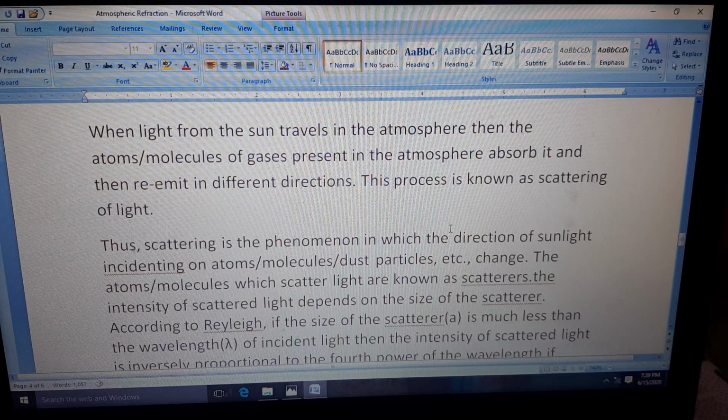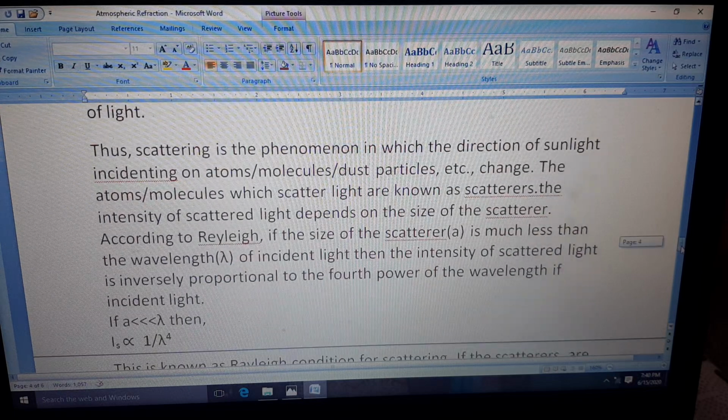According to Rayleigh, a scientist who has given this phenomenon, if the size of the scatterer is much less than the wavelength of incident light, we have already studied the wavelength of incident light in the formation of rainbow, then the intensity of scattered light is inversely proportional to the fourth power of the wavelength.